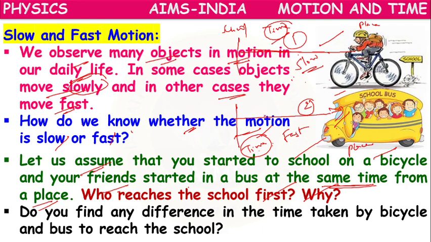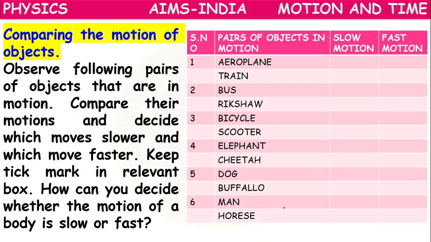Distance is same, but time is different. So with the values of difference in time, we can tell which one is slow motion and which one is fast motion. So here, we are comparing the motion of objects. Some pairs of objects are given, so we have to compare their motions. Which one is slower, which one is faster?